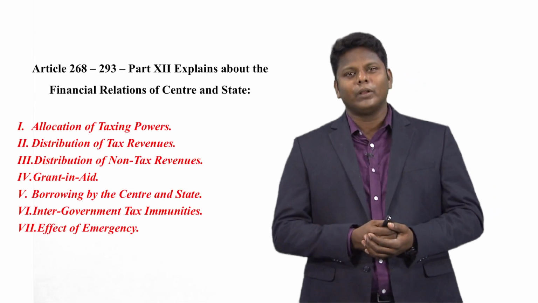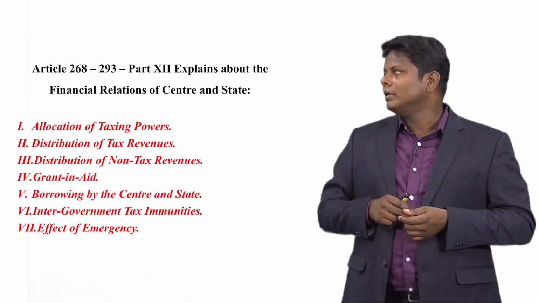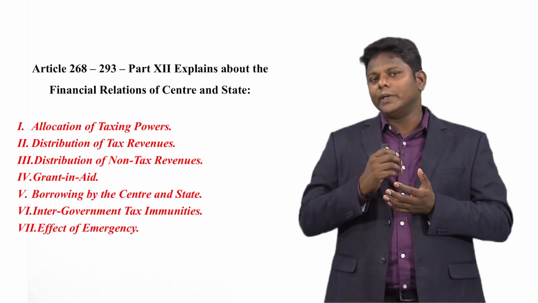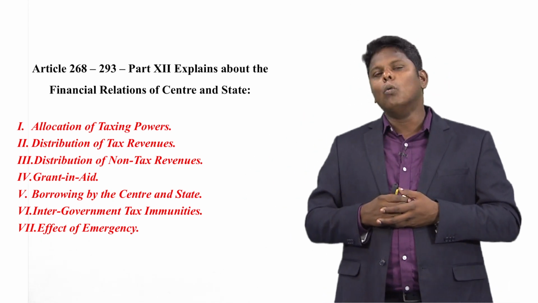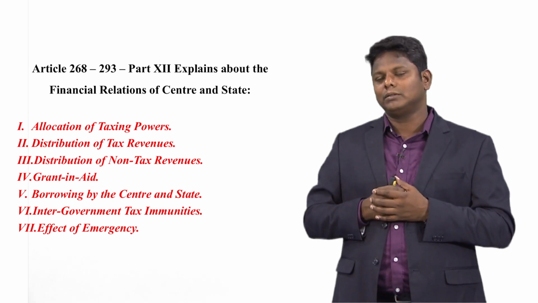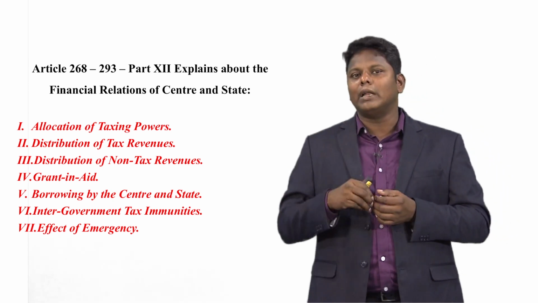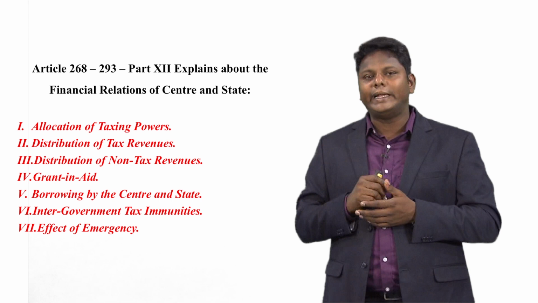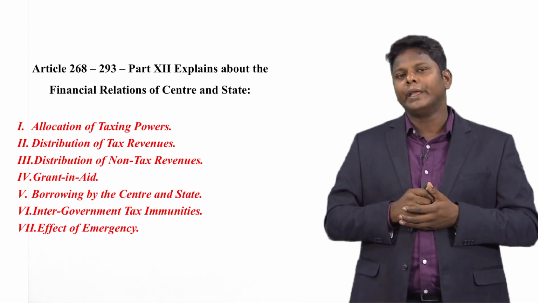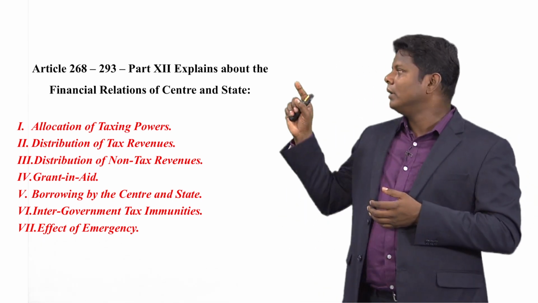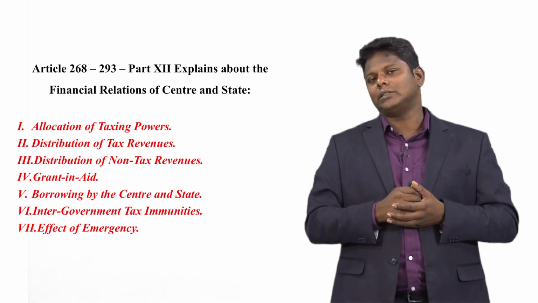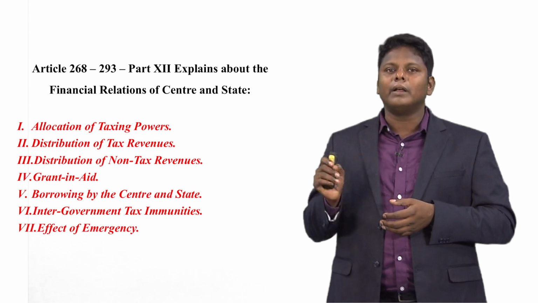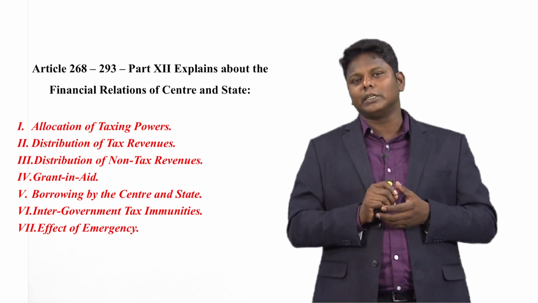Today, we are going to discuss such an interesting topic: who can levy tax, who can collect the taxes, who can utilize those taxes. Articles 268 to 293 of Part 12 explain the financial relations of the center and state. There are 7 things we are supposed to discuss.